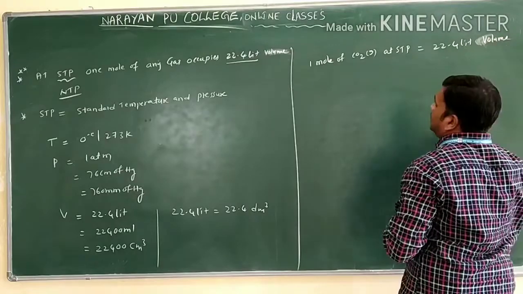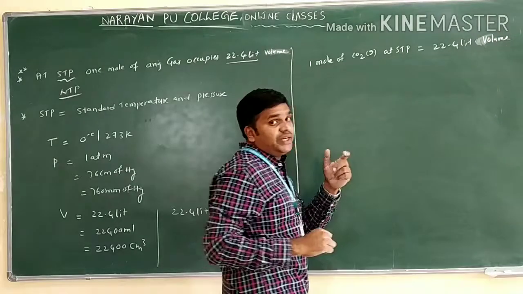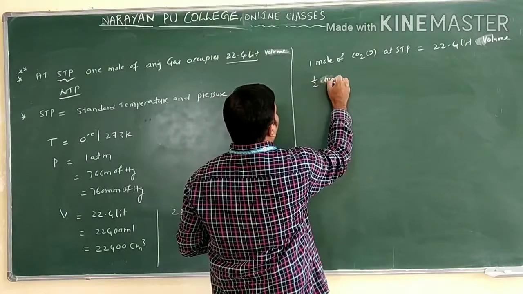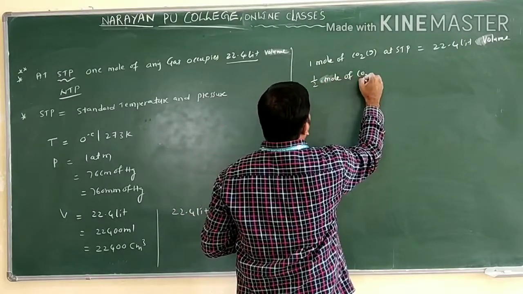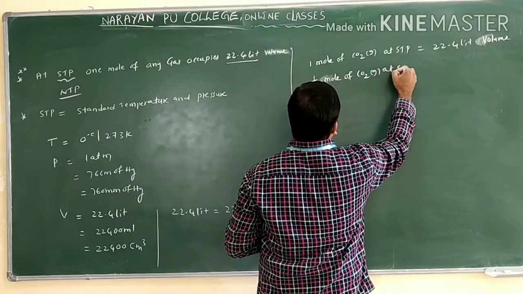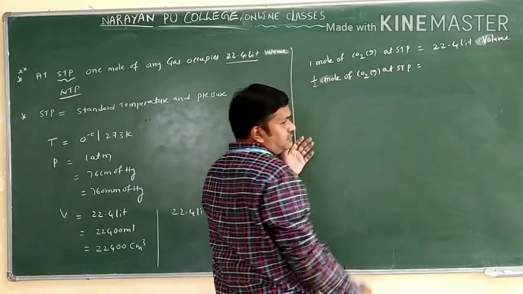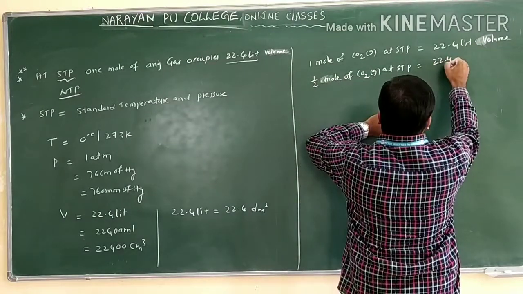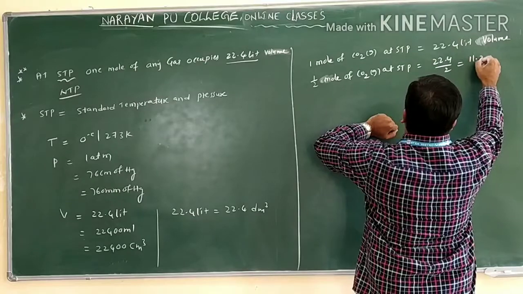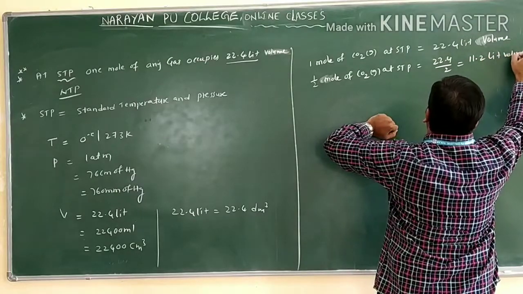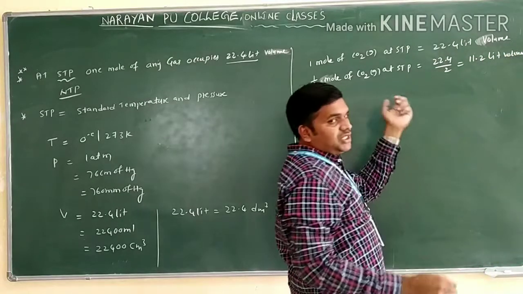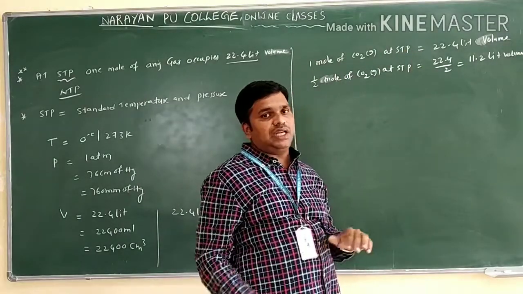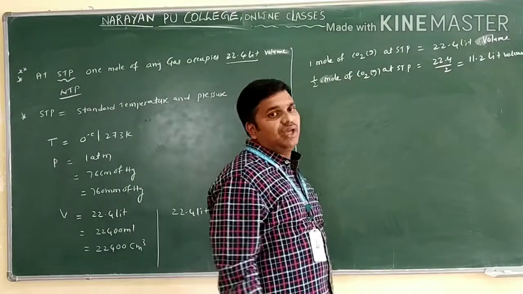If we take half mole, half means 1 by 2, suppose I am taking half mole of CO2 gas at STP, 1 by 2 means 22.4 by 2. How much do we have? 11.2 liters of volume. If you change the number, if you take 0.1 mole, you get 2.24 liters only. Like this, we will get different types of conversions.